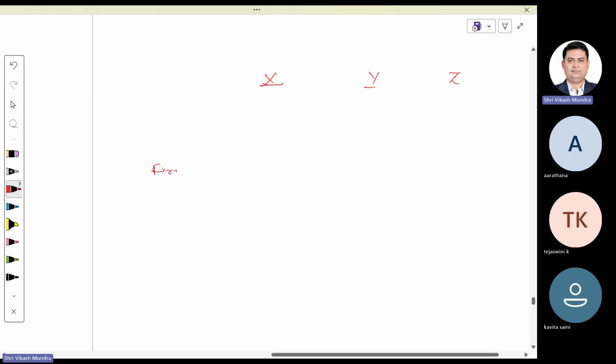The firm have profit after remuneration to partners, say 2 lakh. So I'm making it only 20,000. Okay. 20,000. And remuneration paid to Mr. X is say rupees 60,000, 1,20,000 and 90,000.